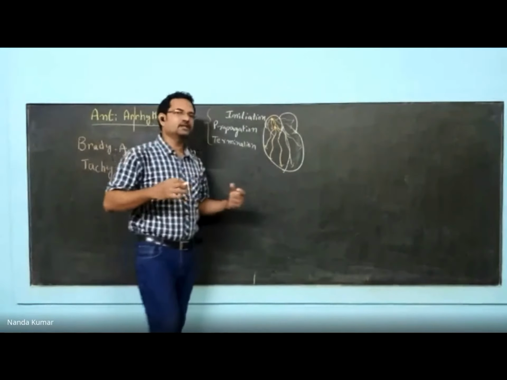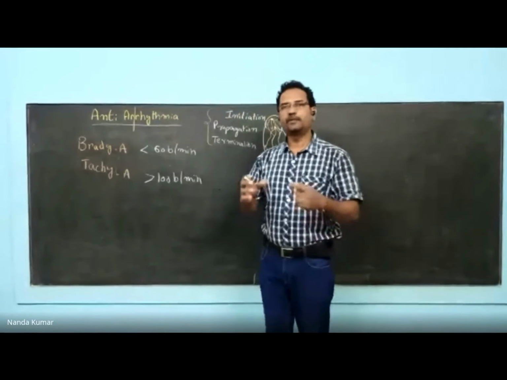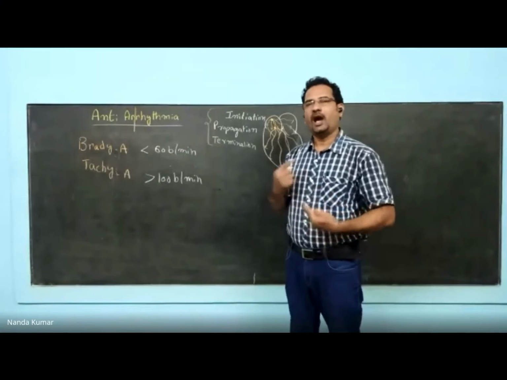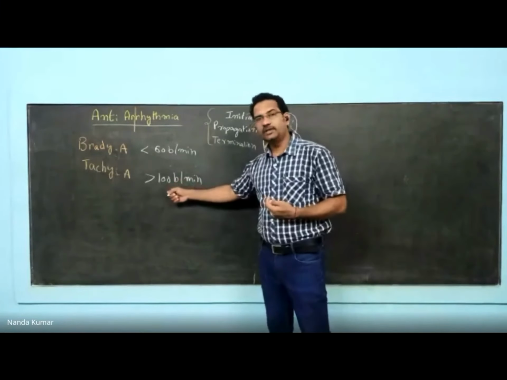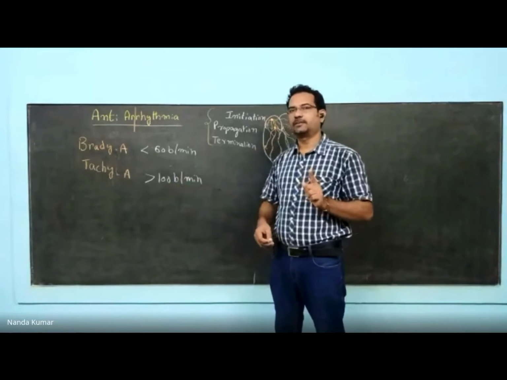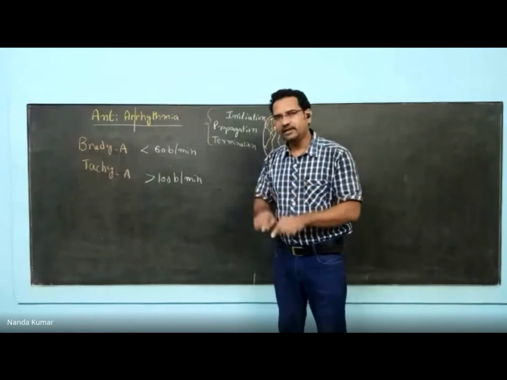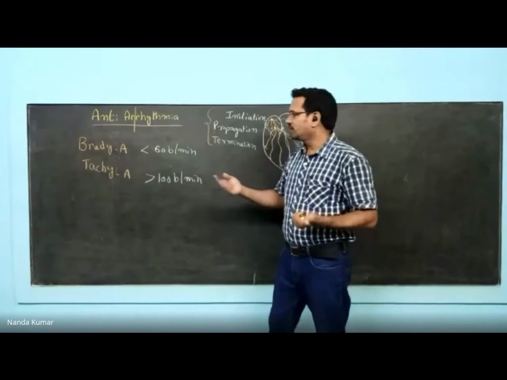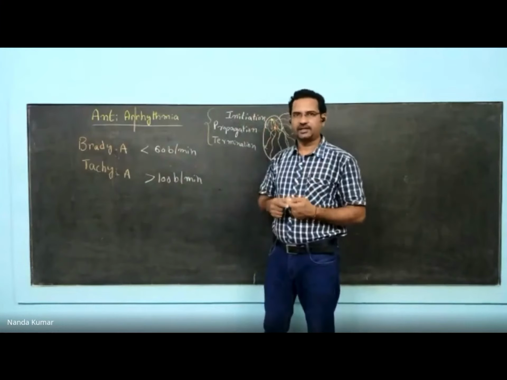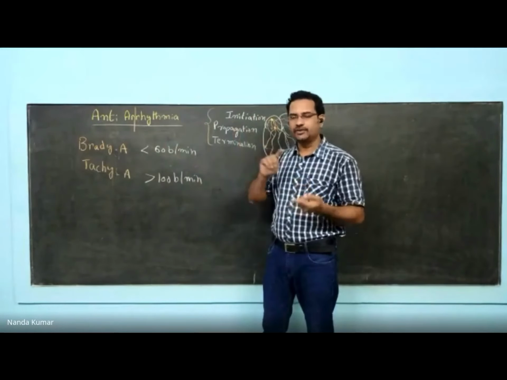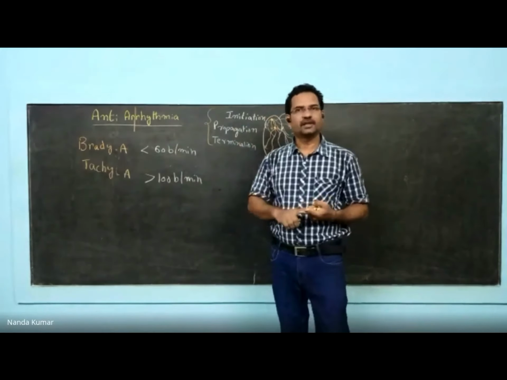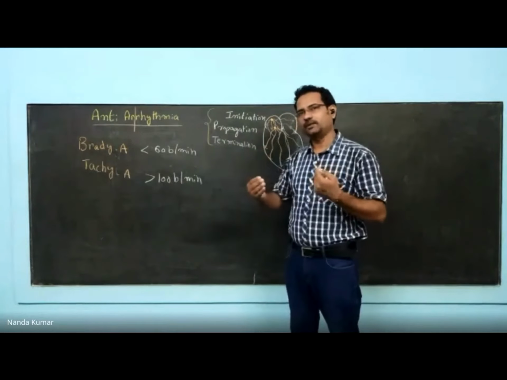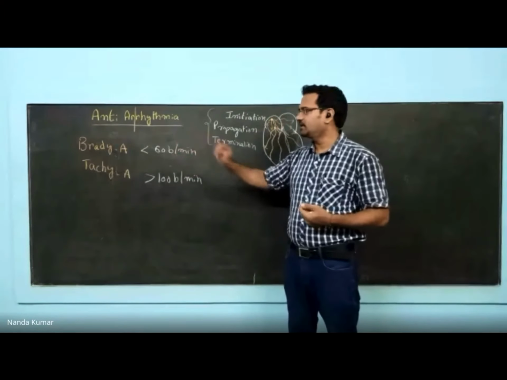Again, sustained beats per minute will be considered as arrhythmia. That means if someone is doing some physical activity, heart rate increases and it would be more than 100 beats per minute. That cannot be considered as arrhythmia. When people are at rest, if the beats are still more than 100, then it is considered tachyarrhythmia. Similarly, for bradyarrhythmia, when you are at rest, usually the heart rate falls. During nights, the heart rate falls to 65 or 60. That could not be considered bradyarrhythmia, right? If it is sustained, even during activity, and is less than 60, then it is considered bradyarrhythmia.